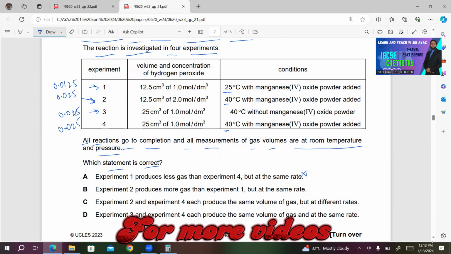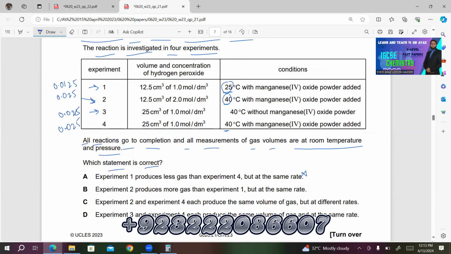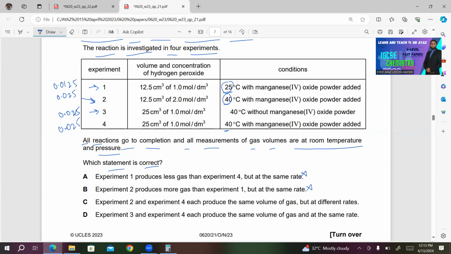Experiment 2 produces more gas than experiment 1. This is also correct, but at the same rate. Let's compare 1 and 2. Again, you see 25 degrees centigrade, 40 degrees centigrade. This is incorrect. What about C? Experiment 2 and 4 each produce the same volume of gas. This is correct.